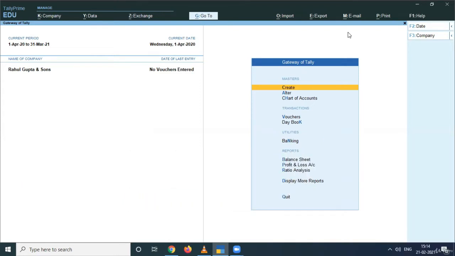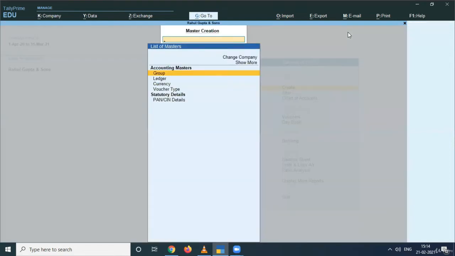So I have opened a company, Rahul Gupta and Sons, and from here you can see under Masters there is an option of Create. When I click on the Create option, you can see you are able to create groups and ledgers under Accounting Masters. So what do these groups and ledgers belong to?